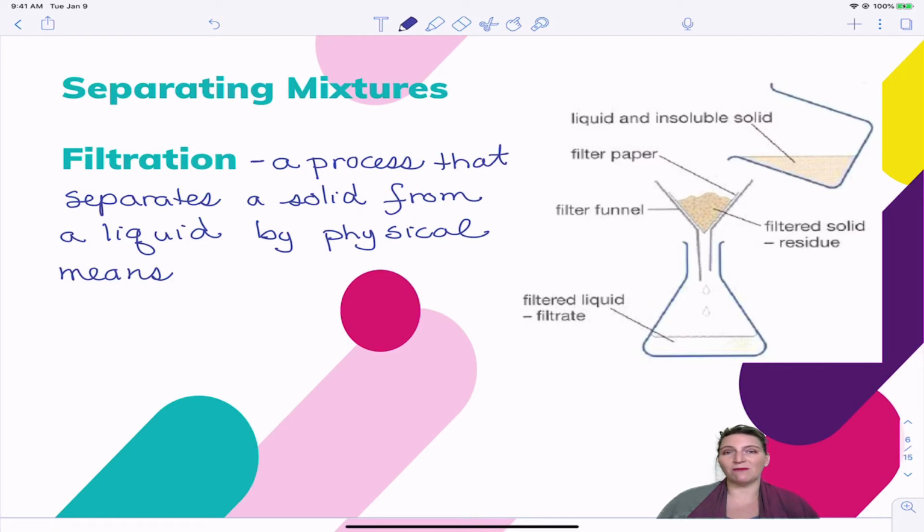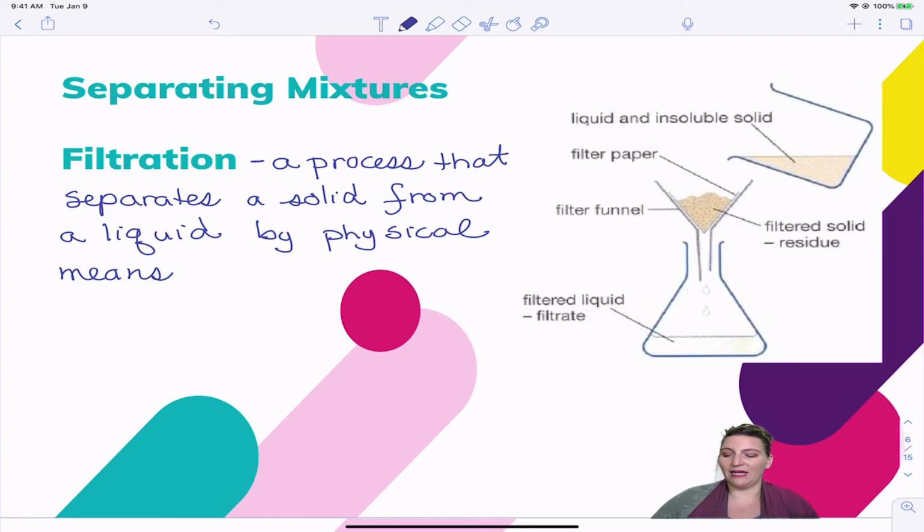And filtration is something that you have used tons of times. If you've ever made pasta and you've poured the noodles that are in the water into the strainer, that's a filtration, because it separates a solid from a liquid by physical means. The solvent particles are too small and they will go through the filter, but the solute, or the noodles or whatever, is too big. It won't go through the filter and it will stay at the top. So you can see the example here.